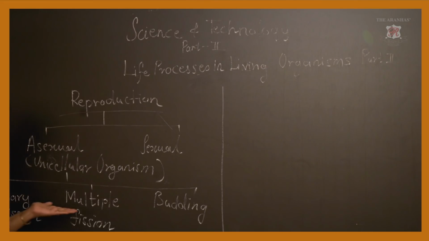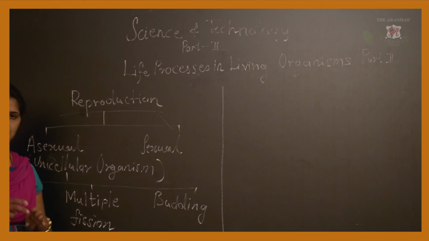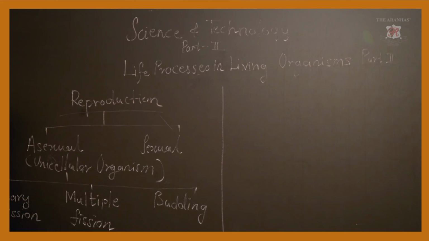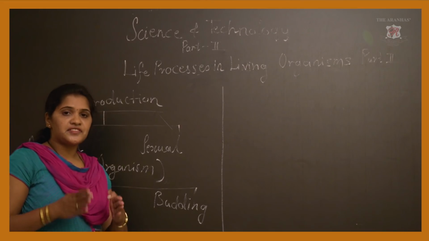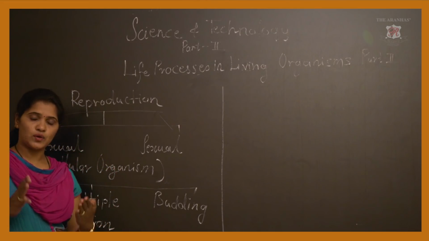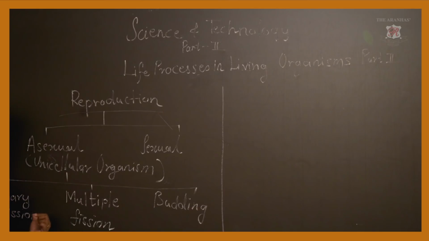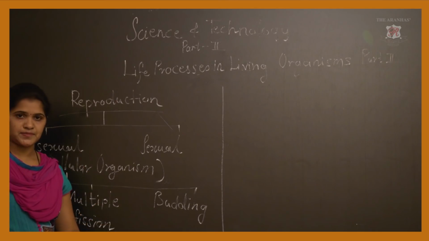The first one is binary fission. The word itself indicates it: bi means two and fission means breaking. It means one living organism breaks and produces two living organisms at a time. Again, according to where the fission or breaking takes place, binary fission is divided into different types.